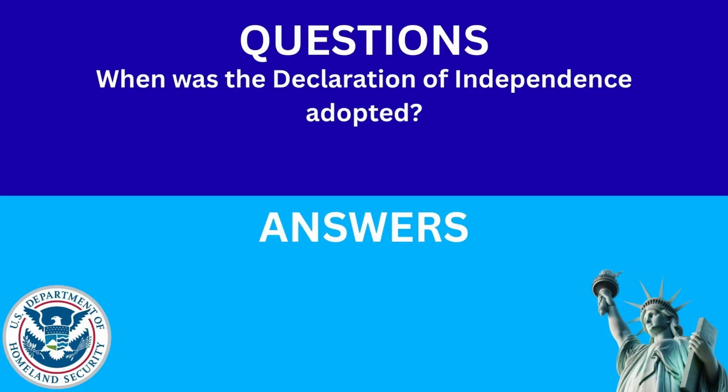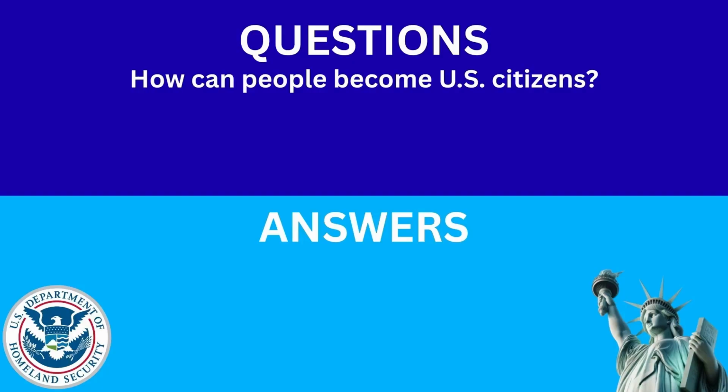When was the Declaration of Independence adopted? The answer is July 4, 1776. How can people become U.S. citizens? The answer is naturalization.